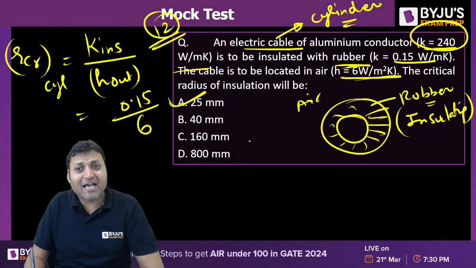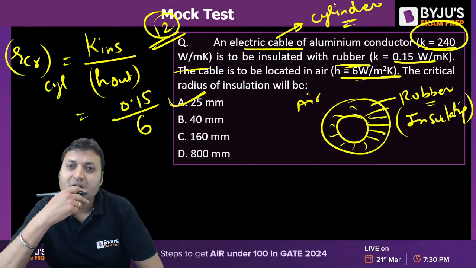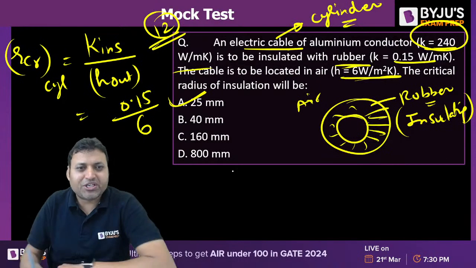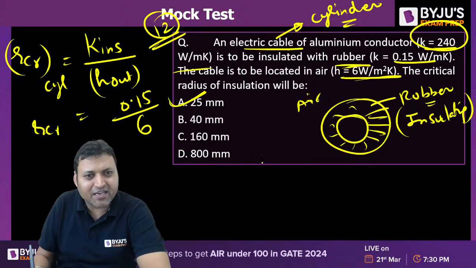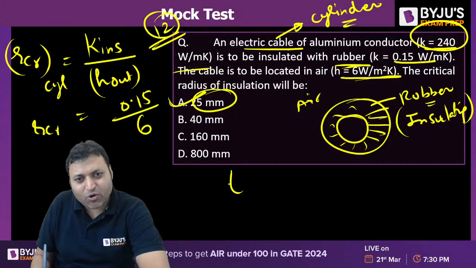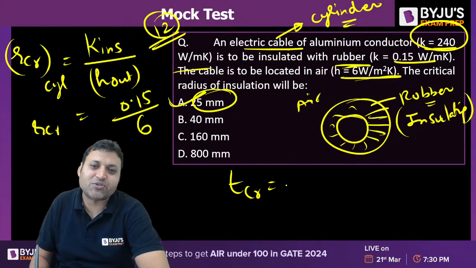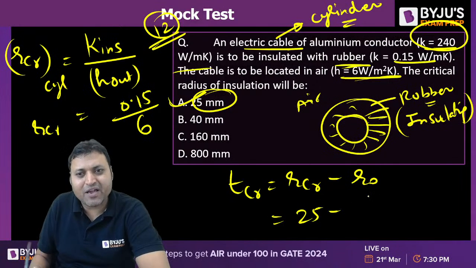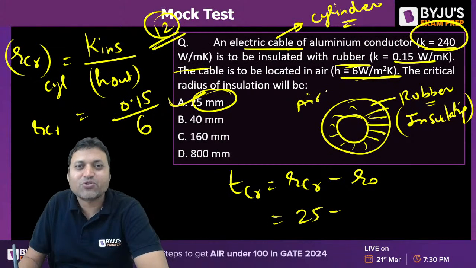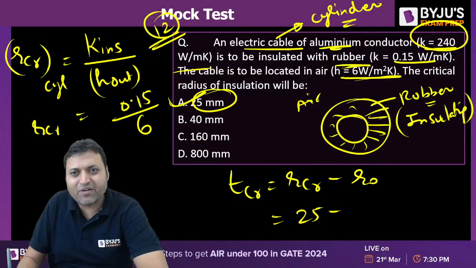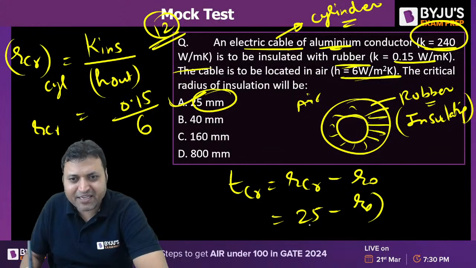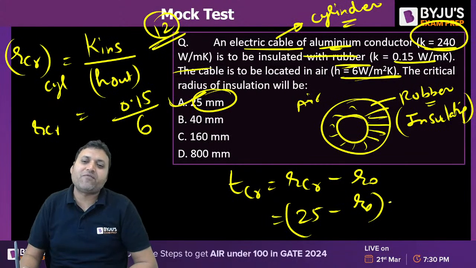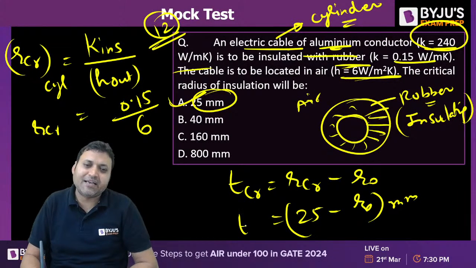The question could have asked you for the critical thickness of insulation also. This is the critical radius of insulation, 25 mm. If the question asks you to find the critical thickness of insulation, then it is RCR minus R naught. RCR is 25, minus what is R naught? It is not given actually. If it is not given, we cannot find it out. But if R naught, the radius of the aluminum conductor, is given to you, then you can find the critical thickness of insulation.